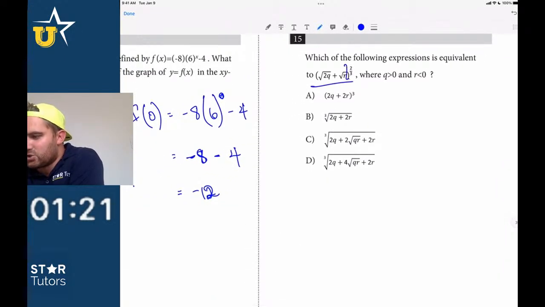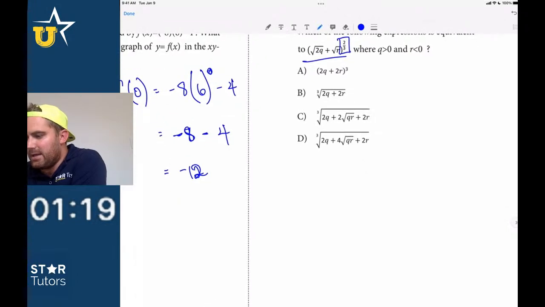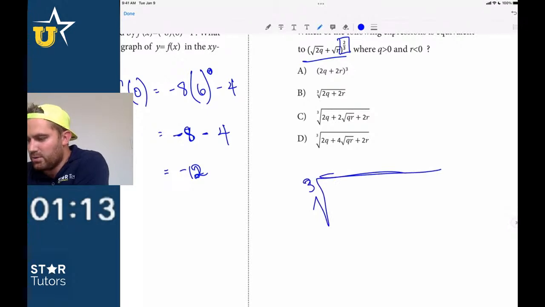When the exponent is 2/3, it means that the bottom part of the fraction is going to be the root. So this is going to be cubed here. So for the most part, I can say it's not going to be A.